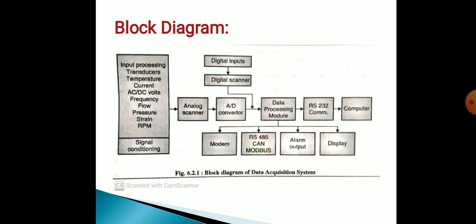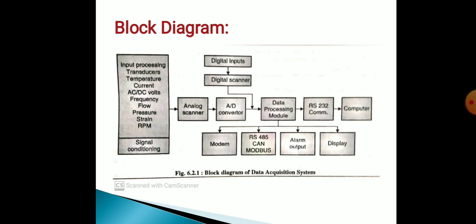Analog inputs from transducers are processed in signal conditioning block as shown in the figure. Analog scanner scans the processed output one at a time and A to D converter converts the analog signal into digital signal. Digital inputs are directly scanned by digital scanner and given to data processing module.